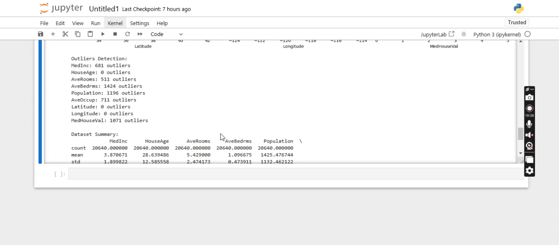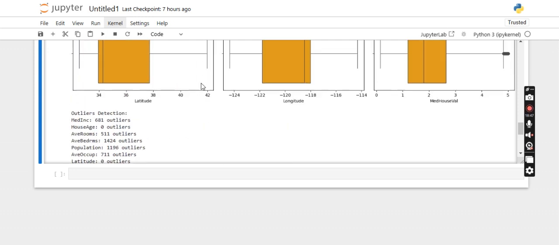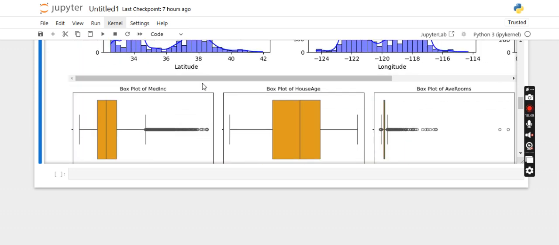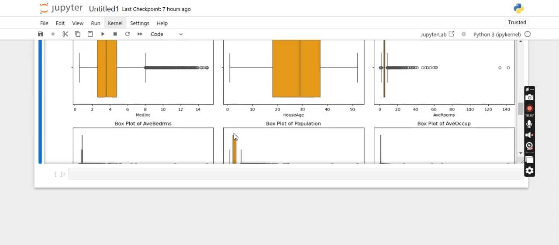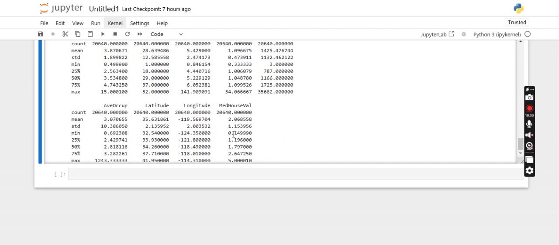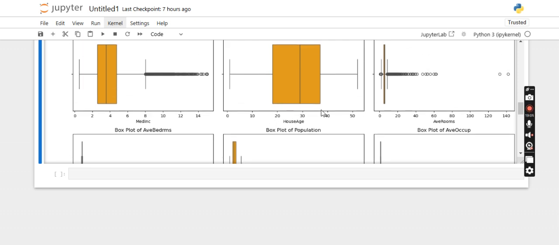Let's check here: 25%, 50%, 75% are 18, 29, 37.